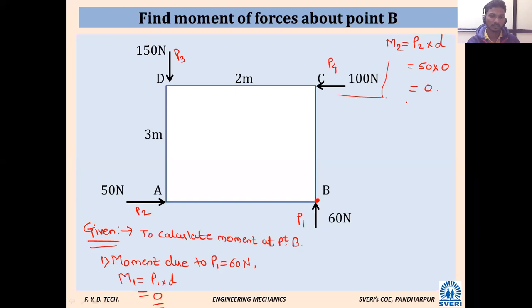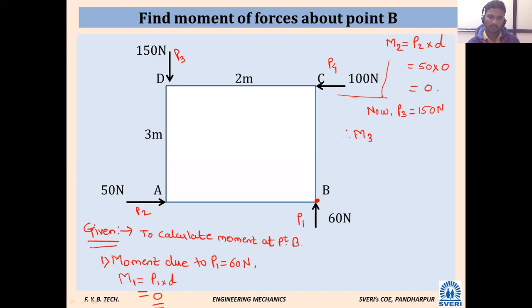Let us go next. Two forces are over. Next force P3, which is 150 Newton. Is P3 equal to 150? Yes, sir. Therefore, M3. What is M3? P3 into D. No. What is M3? M stands for moment and 3 stands for? Due to the third force, P3. Third. Correct.